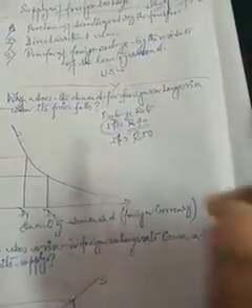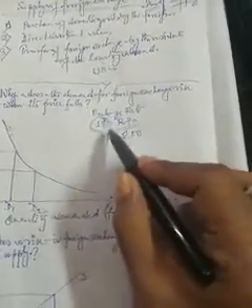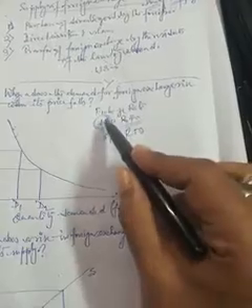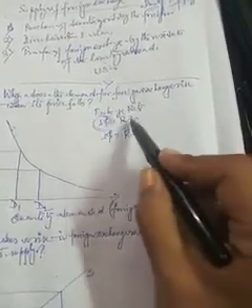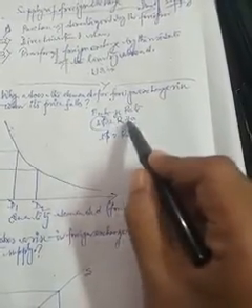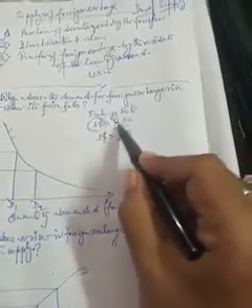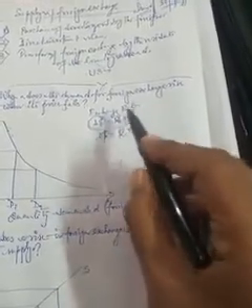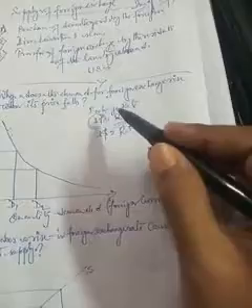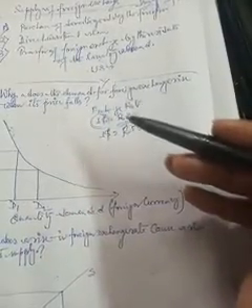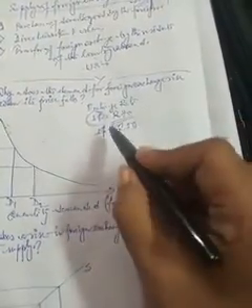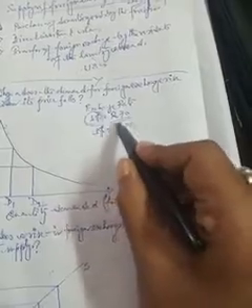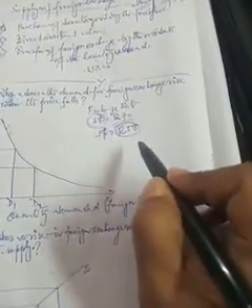So when the price of foreign currency falls, suppose at first we purchase $1 by giving rupees 70. When the price of foreign currency falls, it means we purchase $1 by giving rupees 50.